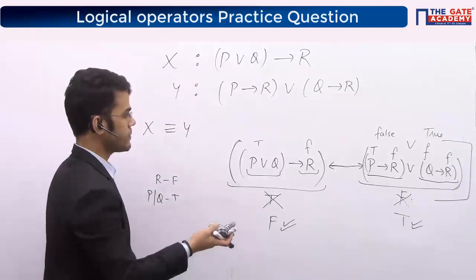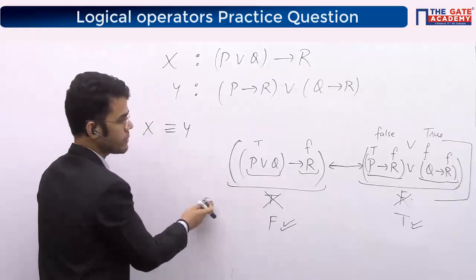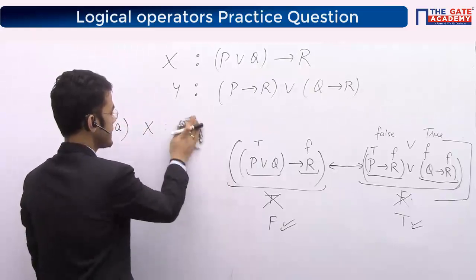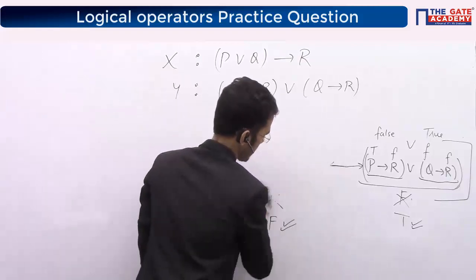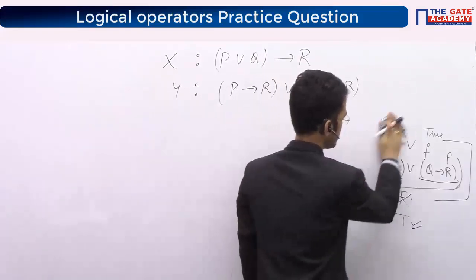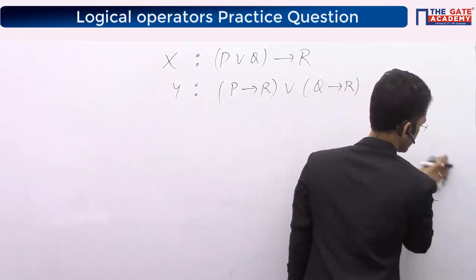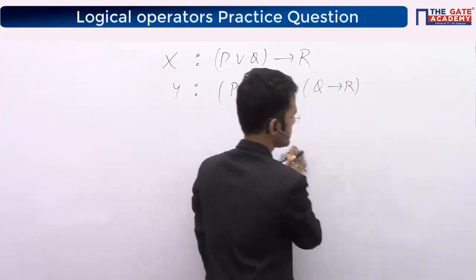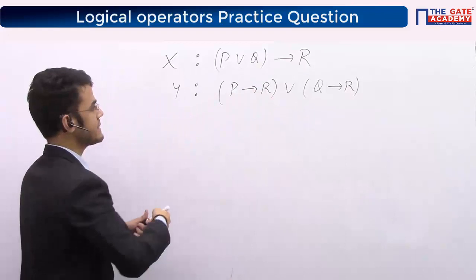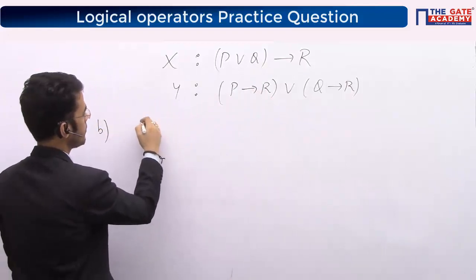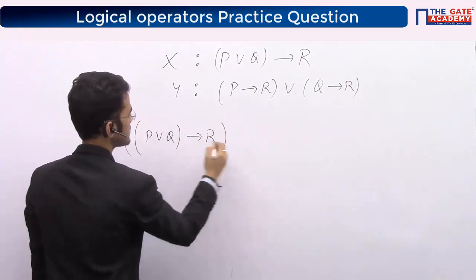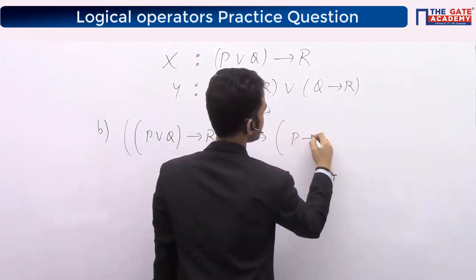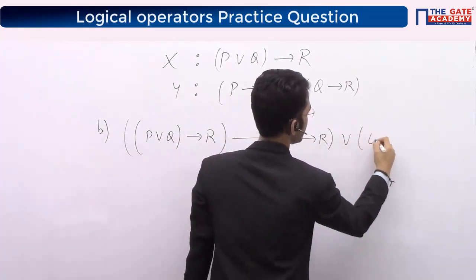Yes, Jagrati, that's correct. Whatever values you have put, right? So A is not a tautology. Moving on to the B option. B says X implies Y. So X is P or Q implies R. This was my X option, and the Y option is P implies R or Q implies R, right?